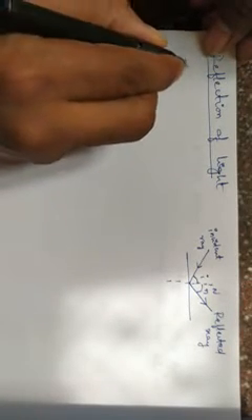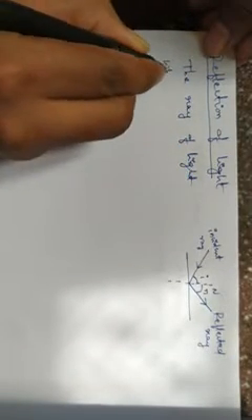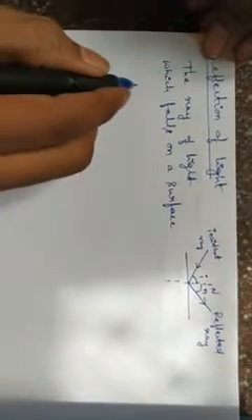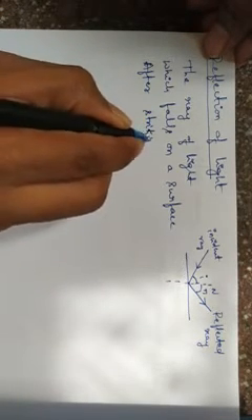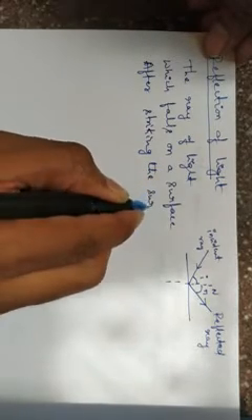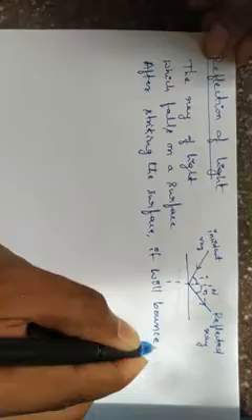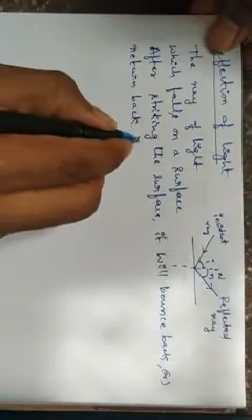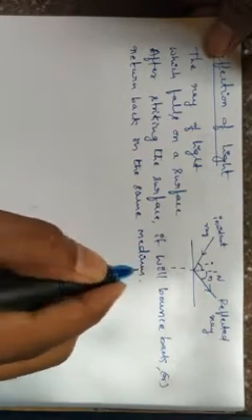So that we can write: the ray of light which falls on a surface, after striking the surface, it will bounce back, or you can say return back, in the same medium.